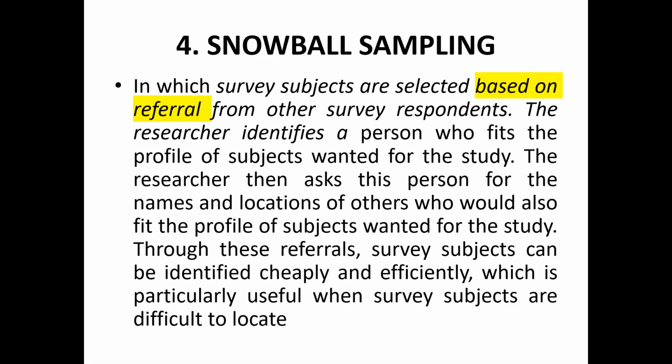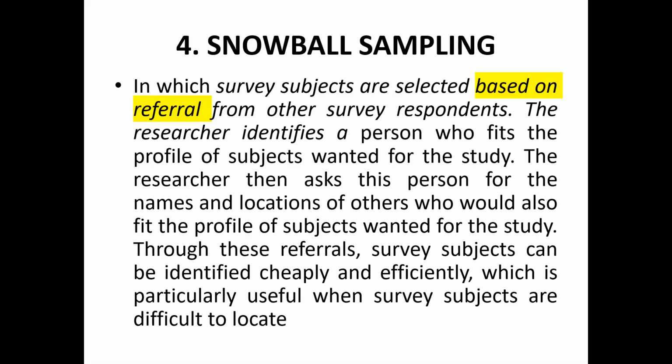And the last one is snowball sampling. Snowball is based on referral. So when you take a referral from one respondent, suppose one respondent tells you that you can collect data from a particular respondent, so referral is there, then that type of sampling method is called snowball sampling. So survey subjects are selected based on referral from other survey respondents.